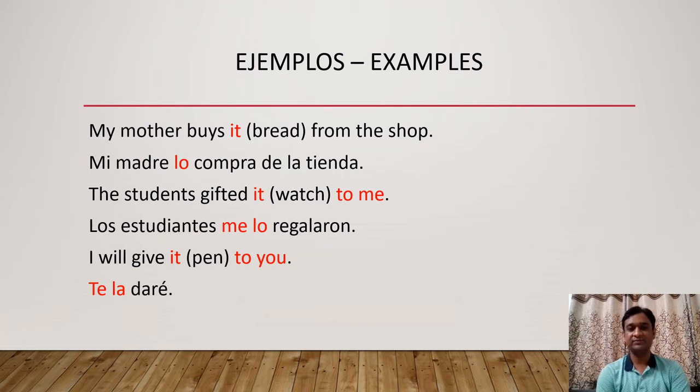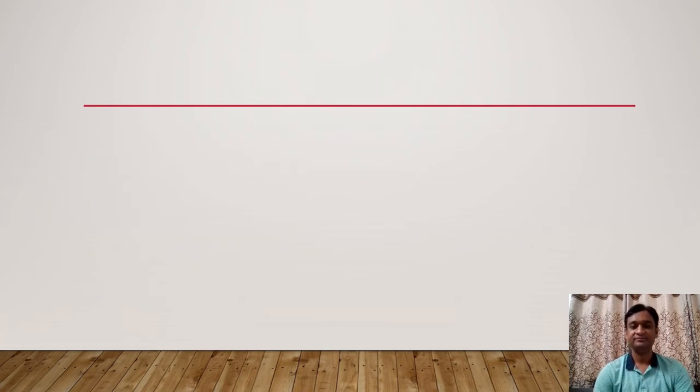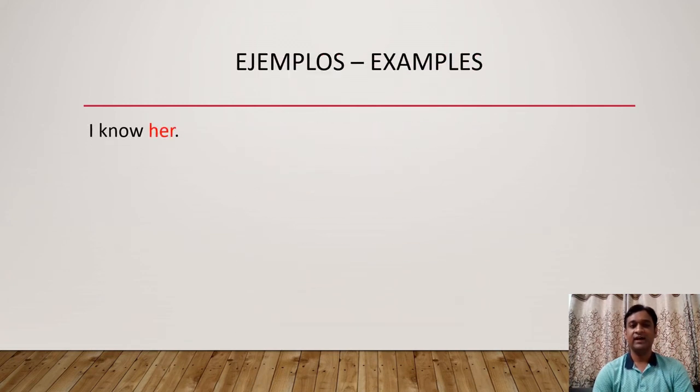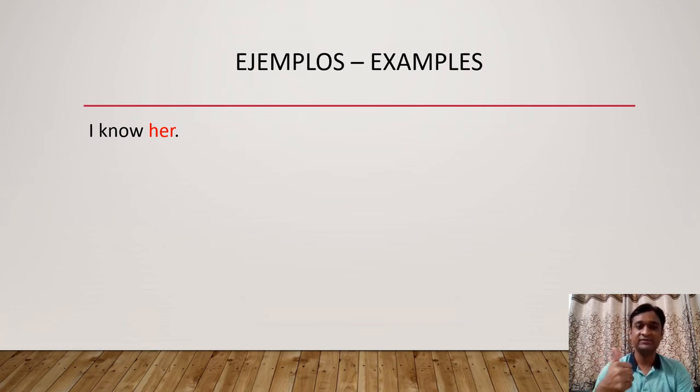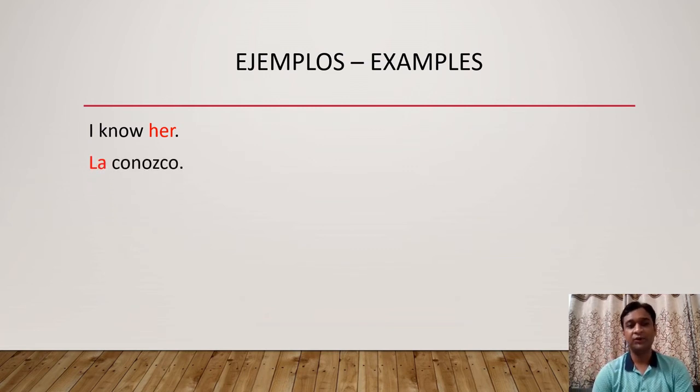Let's continue with more examples. I know her. So see here, I know whom? I know her. By asking the question only whom, we get the answer her. So here her is also the direct object pronoun. So for him and her, him is lo and her is la. So I know her would be la conozco.